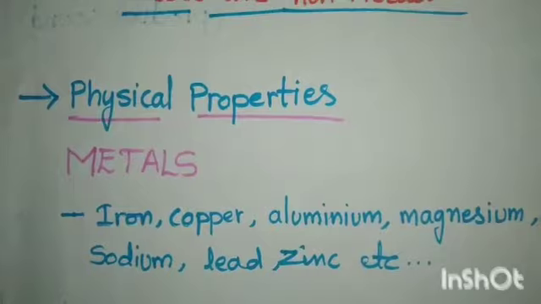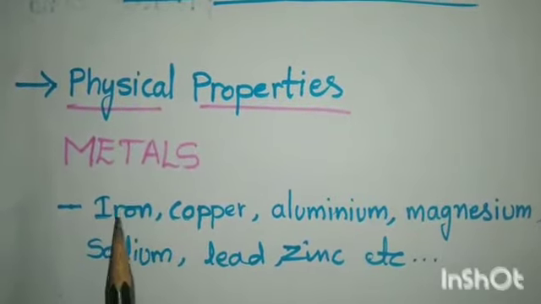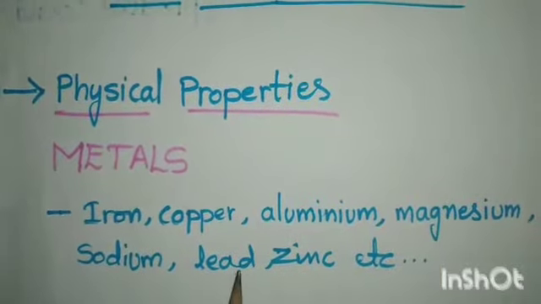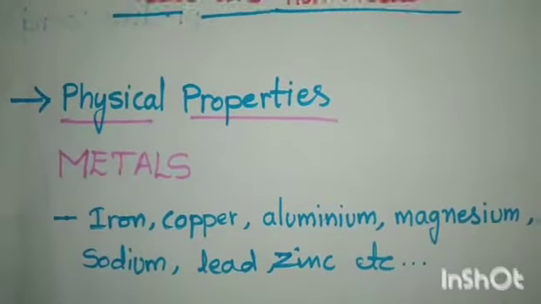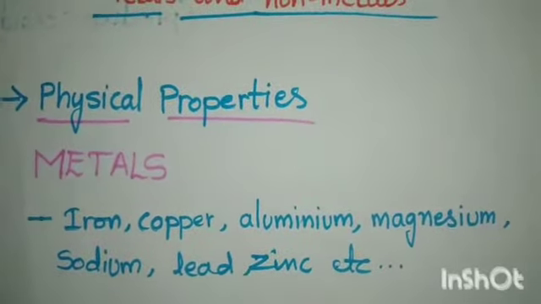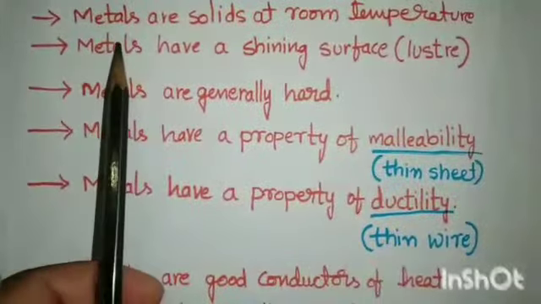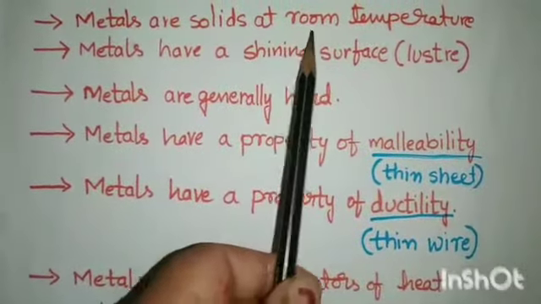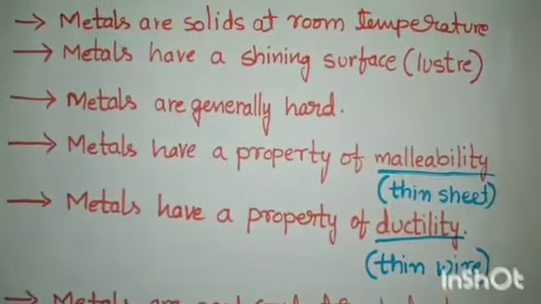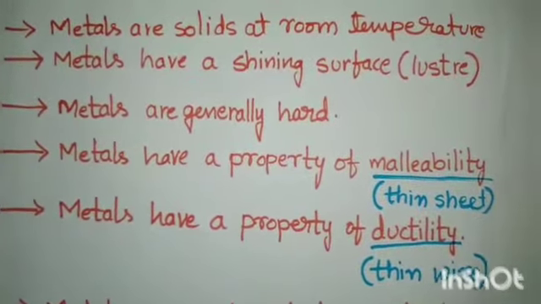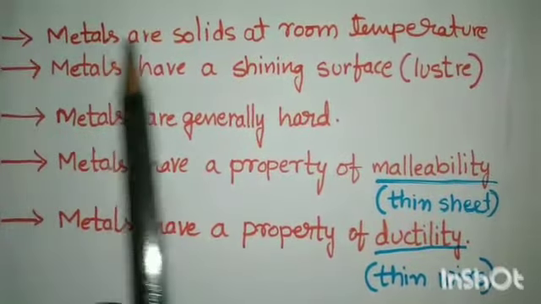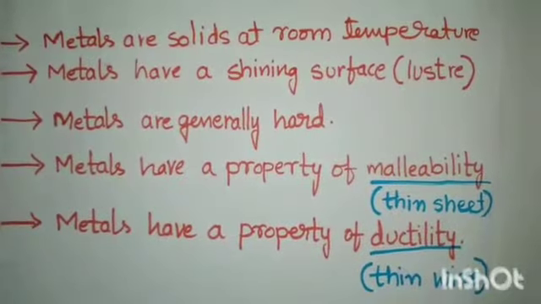Let us see some metals: iron, copper, aluminium, magnesium, sodium, lead, zinc, etc. There are so many metals in our periodic table, and these are some of them. The first property is that metals are solid at room temperature, except mercury. It is a liquid metal. So all the metals are solid at room temperature, except mercury.